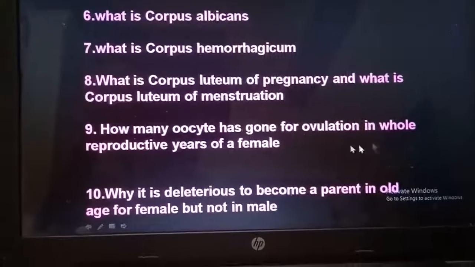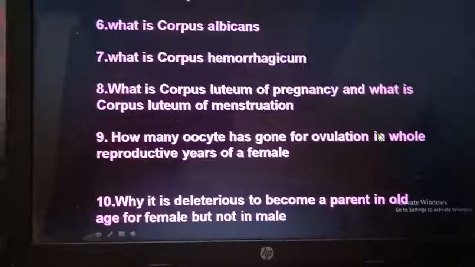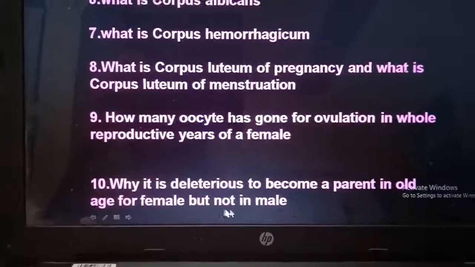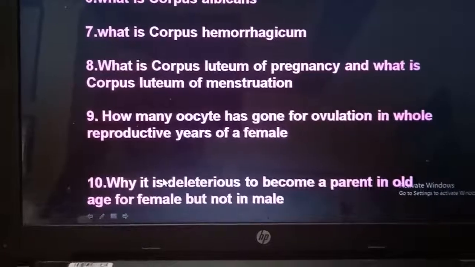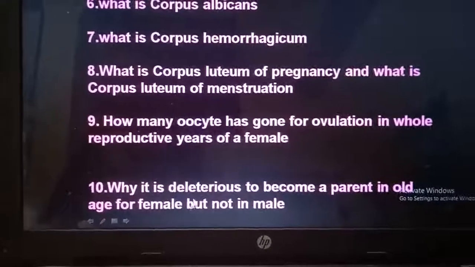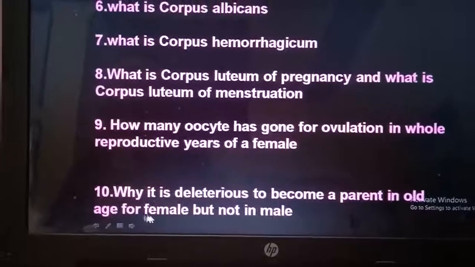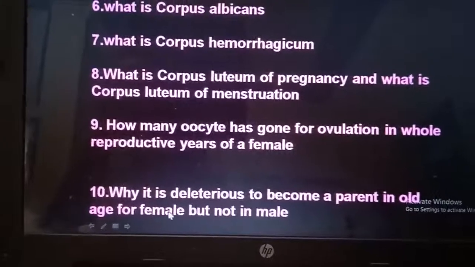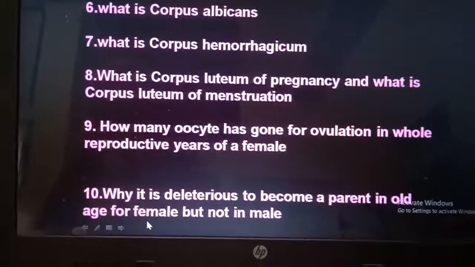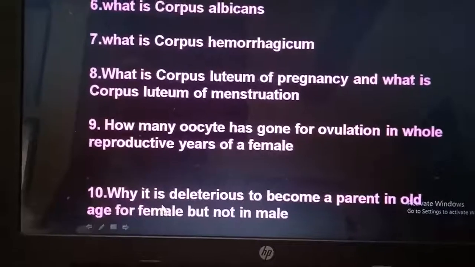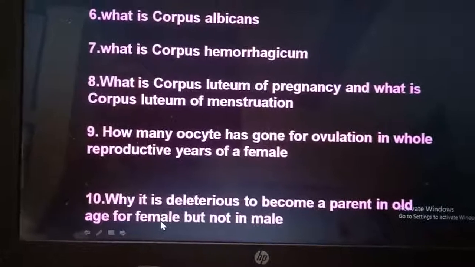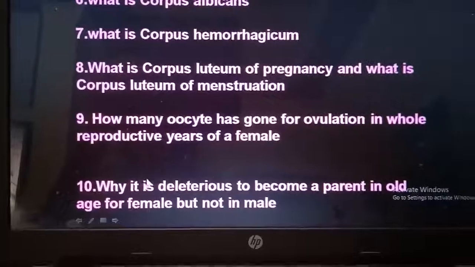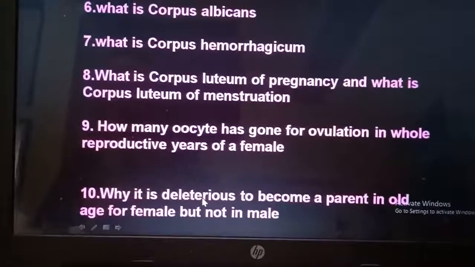will go for ovulation. Why is it deleterious to become a parent in old age for a female but not in the male? Because in a female, even while inside their mother's womb, they are prepared for pregnancy, because the oocytes have formed even when the female is inside her mother's womb, and that lot of oocytes is utilized.